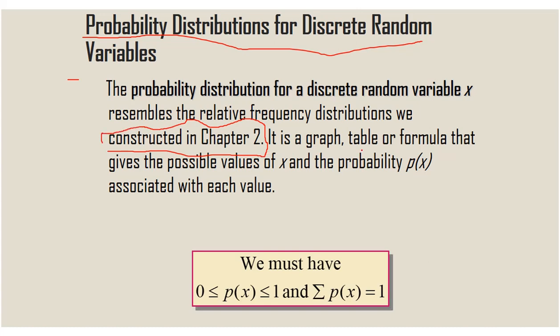It is a graph, table or formula that gives the possible values of x and the probability of x associated with each value. This is the general form. The probability of a discrete random variable lies between 0 and 1. Total probability is always equal to 1 for any distribution.